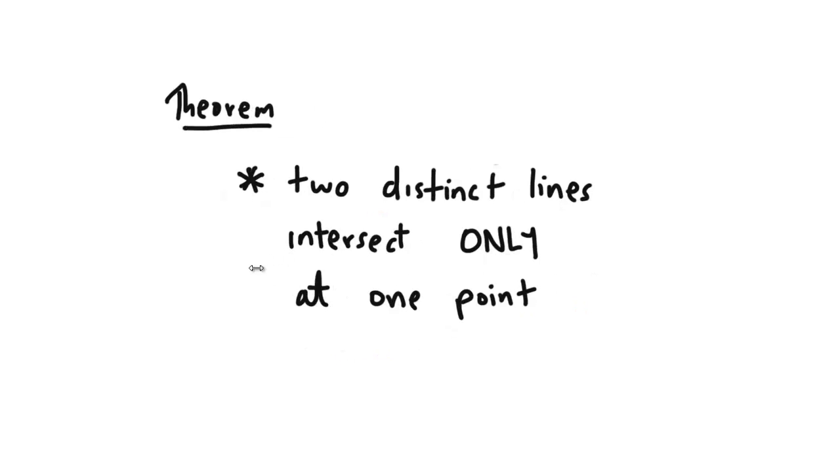Alright, here's another theorem that we can look at, and it states that two distinct lines, or two different lines, intersect only at one point. As you can see with this example, we have two different lines and they cross only at this point here.